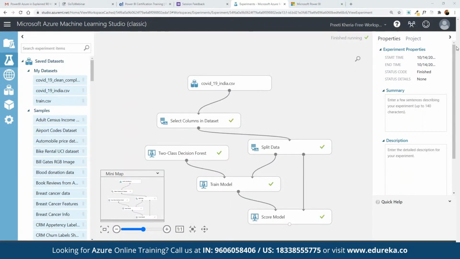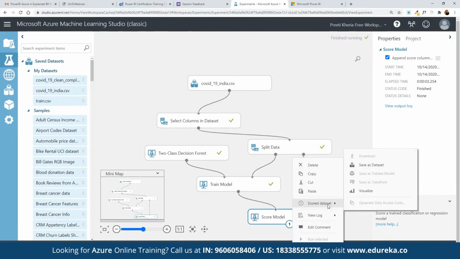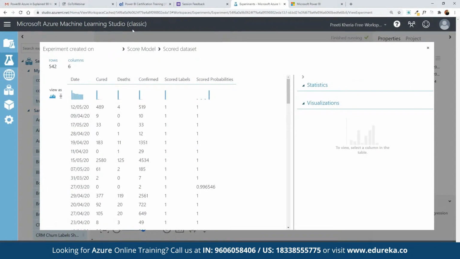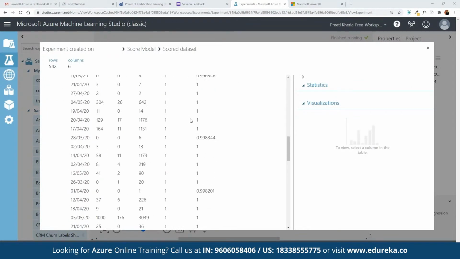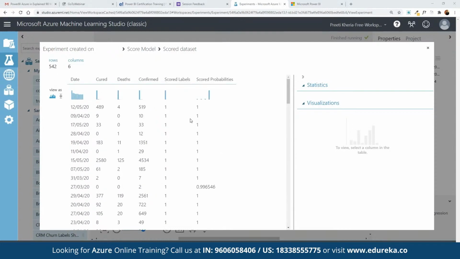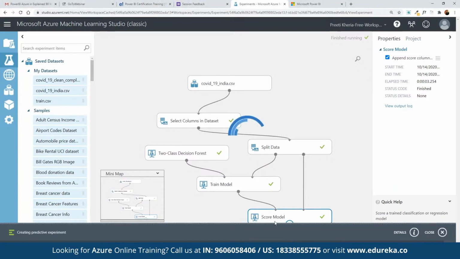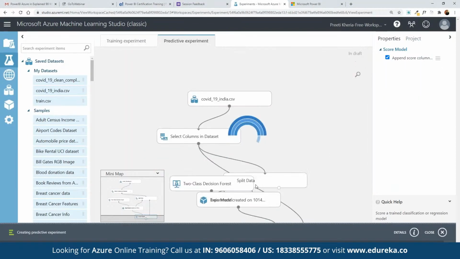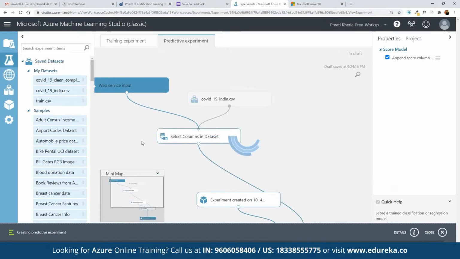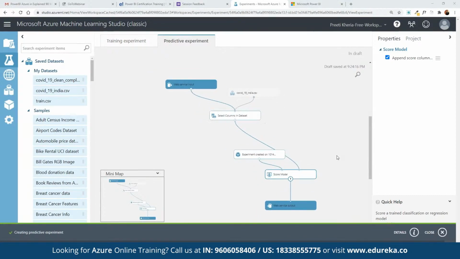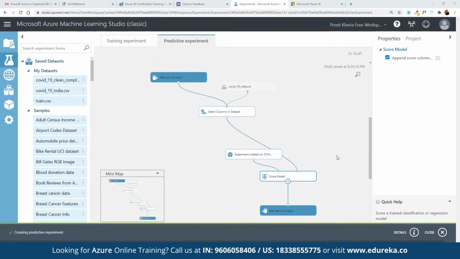And now if you want to visualize, here we can right click on it, click on score data set, and here we can visualize to simply see the entire score based distribution that has been currently derived for each and every data pointer that we have defined. And here we can set up the predictive web services, which is currently recommended. So as you can see here, the entire model is going to be defined and deployed for creating the entire predictive experiment. So the entire experiment is currently being deployed automatically.